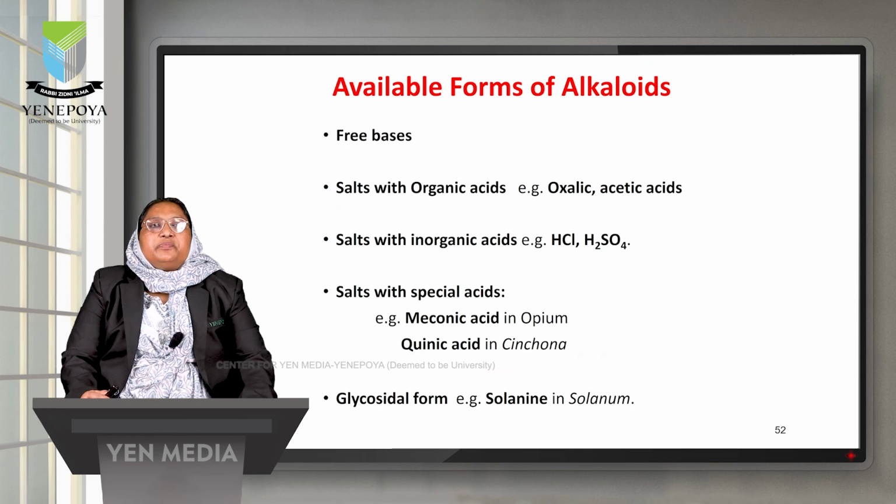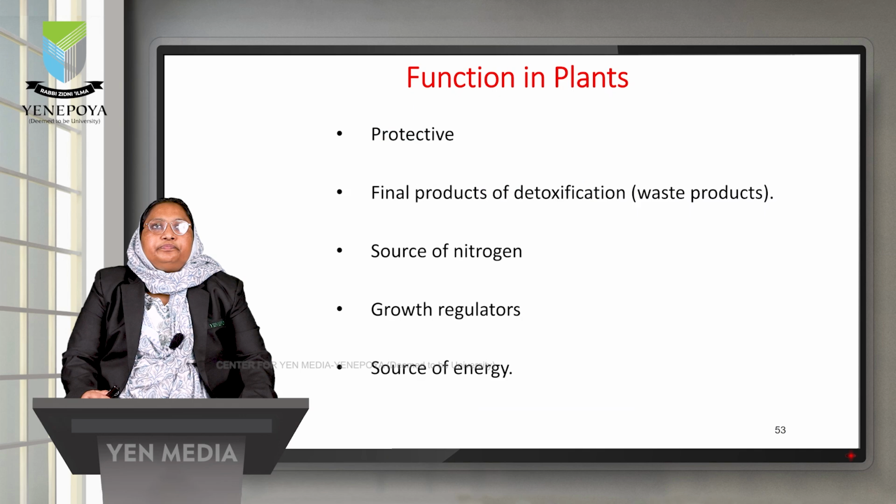There are different forms in which alkaloids are available. They are available as free bases, and as salts with organic acids such as oxalic acid and acetic acid, which are usually found. Then they are available as salts with inorganic acids such as hydrochloric acid and sulfuric acid. They are available with special acids also, like meconic acid present in opium and quinic acid present in cinchona, and they are also available in glycoside forms like solanine in solanum.